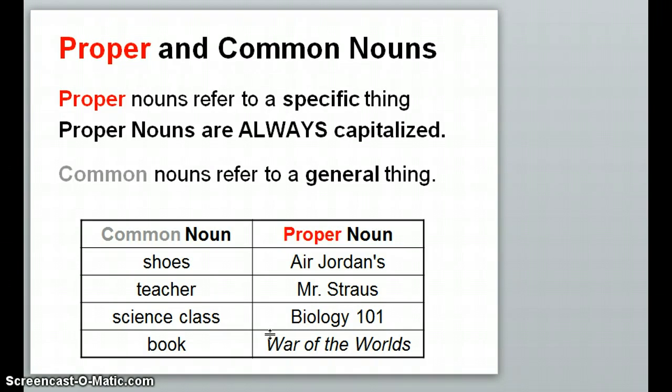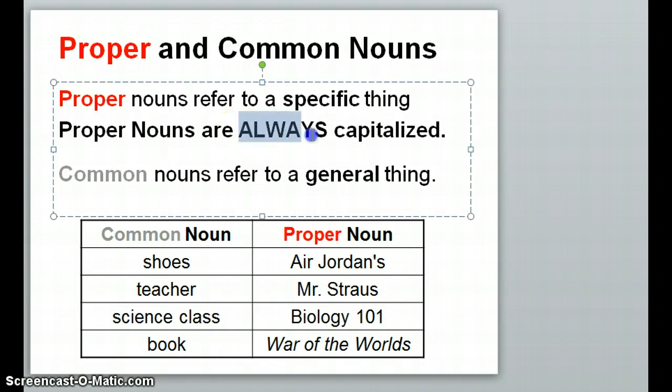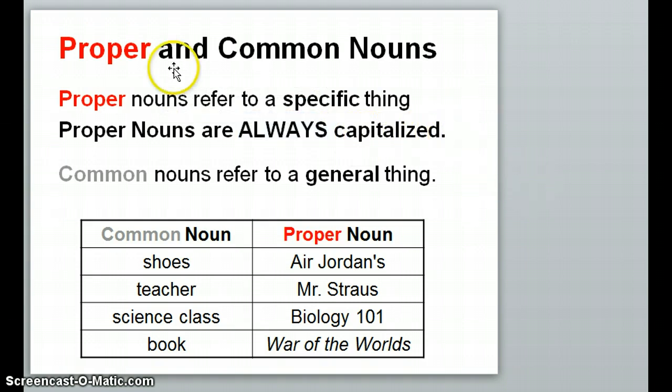Alright, so we have 7 different types of nouns. Our first 2 are probably the easiest because you've probably learned about these since you were in first grade. Proper and common nouns. Proper nouns are specific things, and they are always capitalized. Okay, if you printed off a hard copy of these notes, you might want to underline always capitalized because that will help you be able to identify proper nouns easier if you understand that they are always capitalized.